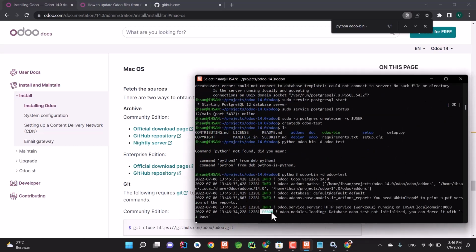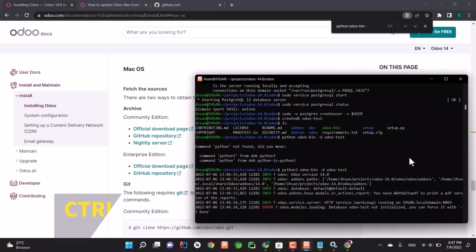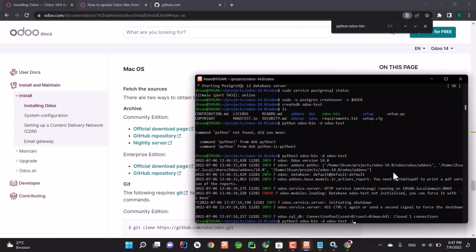And here you can see you get an error message. So basically we have to initialize our database with Odoo modules. So we have to stop the server first. So press Ctrl+C on your keyboard twice. Now type -i and then type base. So this is basically telling Odoo to install the base module to our database. If you get confused by this, please don't worry, I'm going to explain it later in another video. Okay, just press enter.